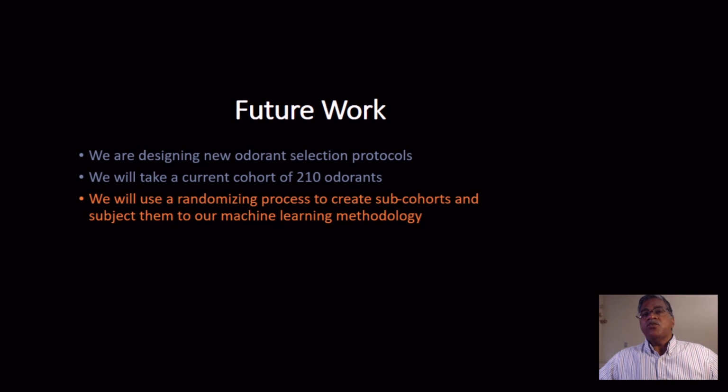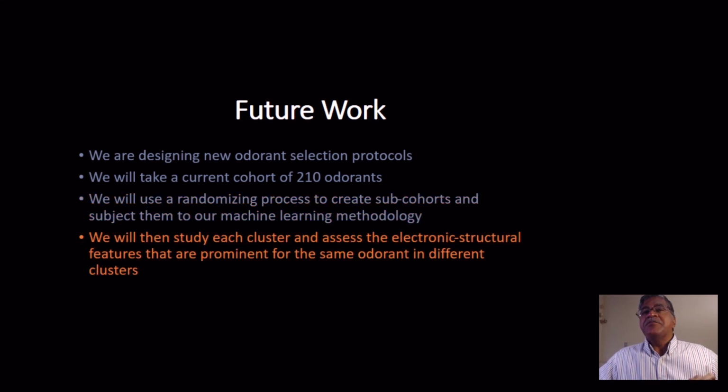In this way, we can, for example, track each odorant and see in each process in how many clusters it finds itself, and what electronic features are contributing to that particular cluster.